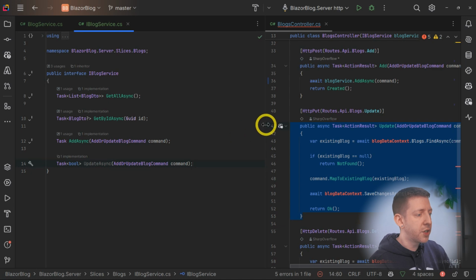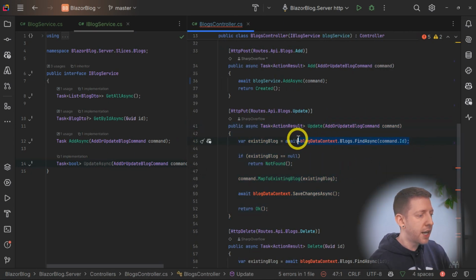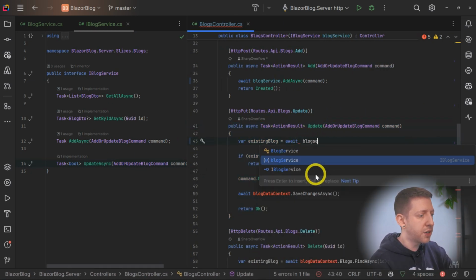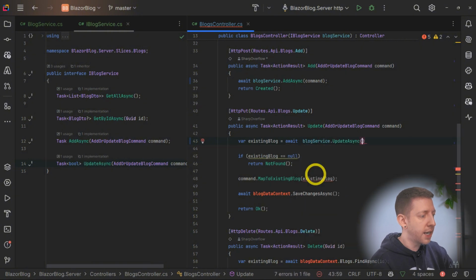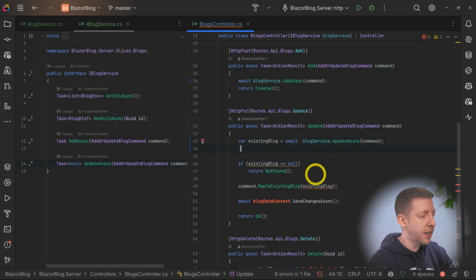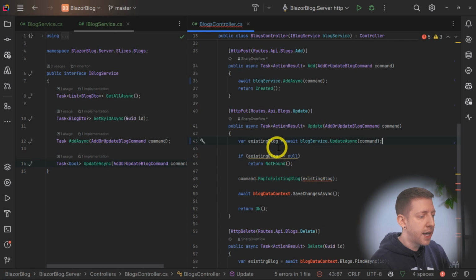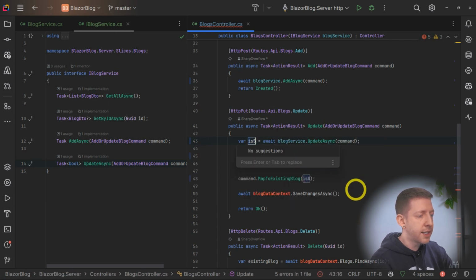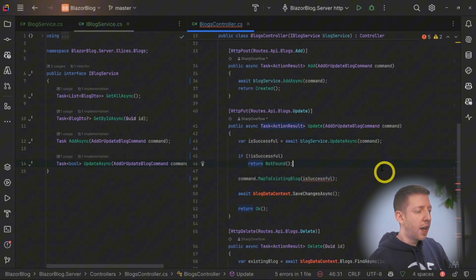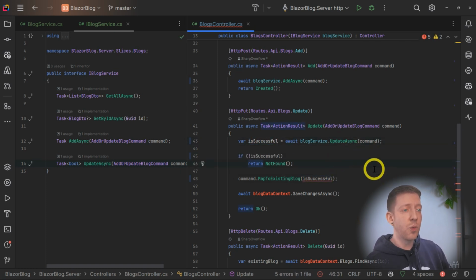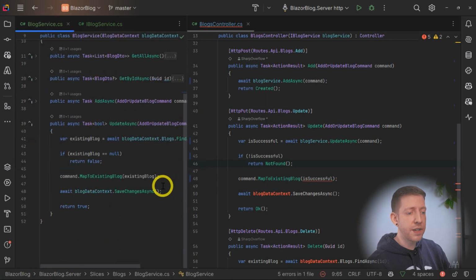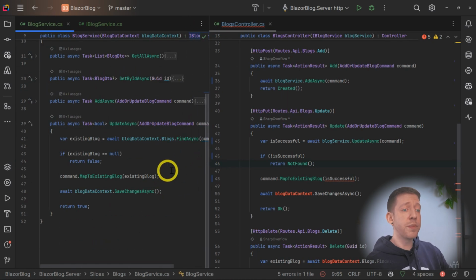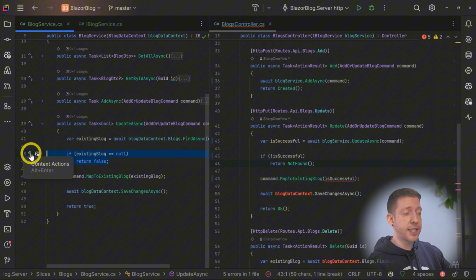And then let's come over to our controller and update the code here. So this will change to blogService.updateAsync and we'll pass through the command. And then the return will be isSuccessful. And so if it's not successful, we know at the moment with our blog service, the way it's configured, the only way it wouldn't be successful, other than an exception being thrown, would be that the blog didn't exist.